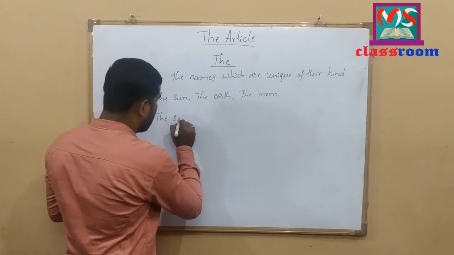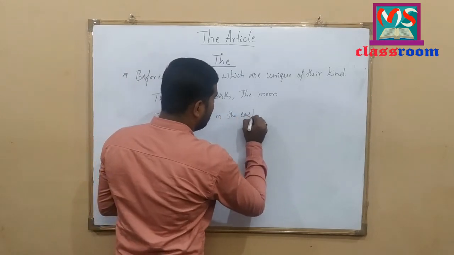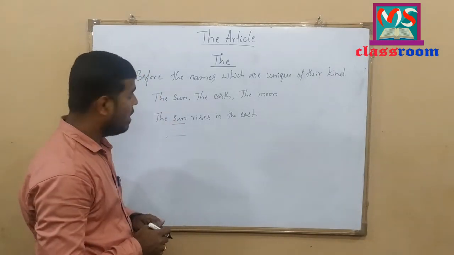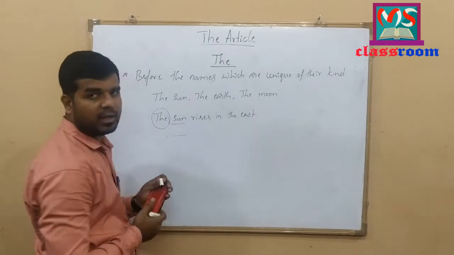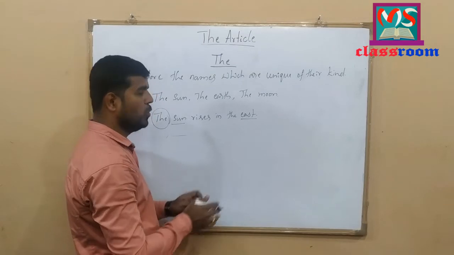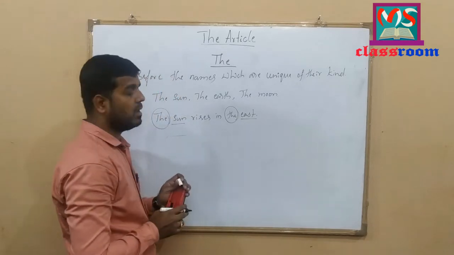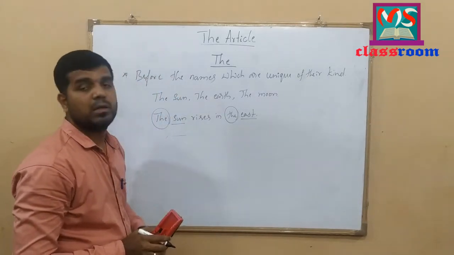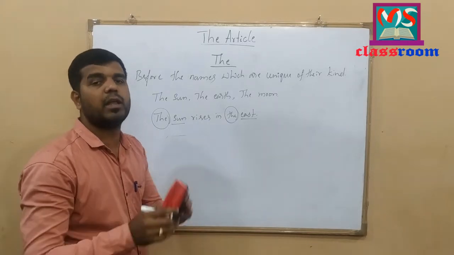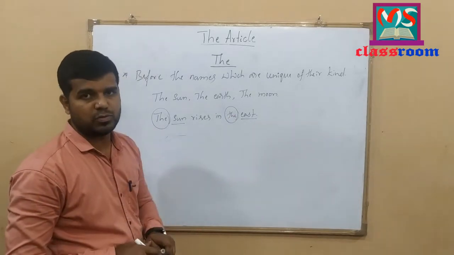The sun rises in the east. Look at here. Here sun is unique of its kind, and that's why I have used definite article the here. And also here east is direction. To refer the direction or point out the direction, I have used definite article the with the direction. We use the west, the south, the north, the east, with every direction we use definite article the here. I hope you have understood this.